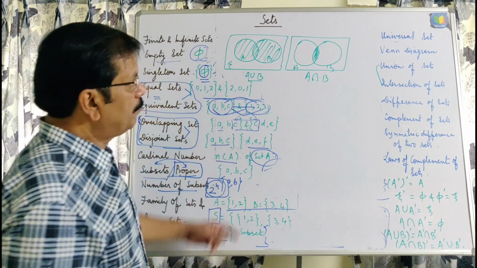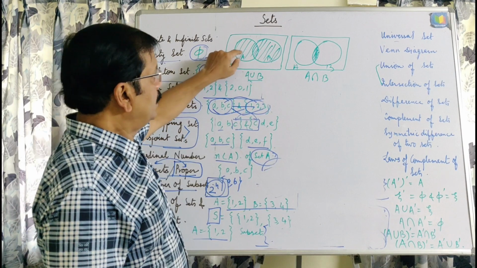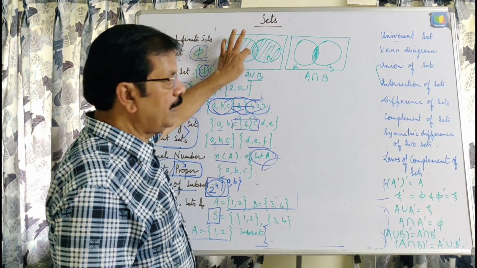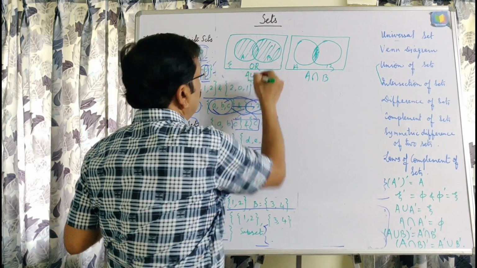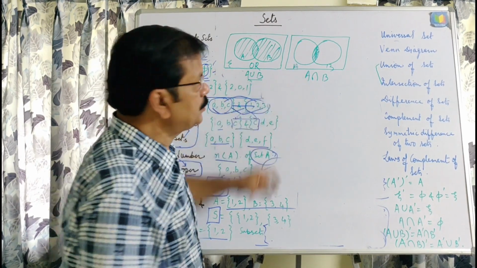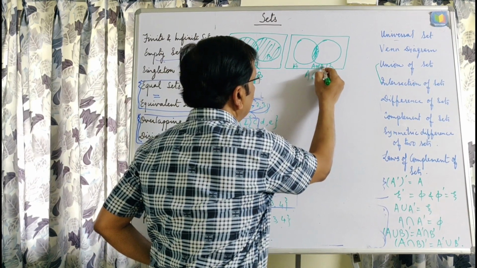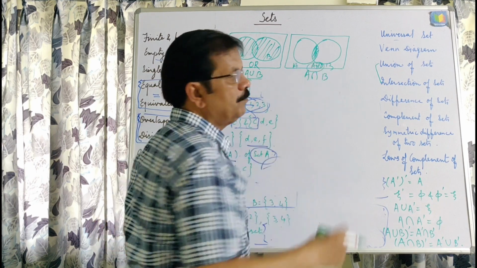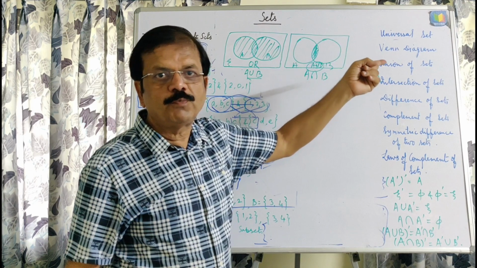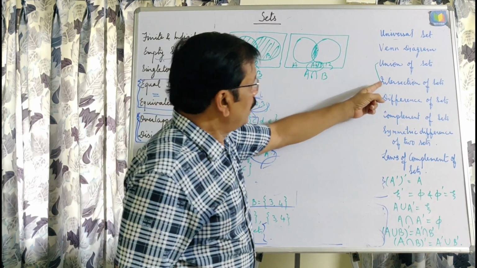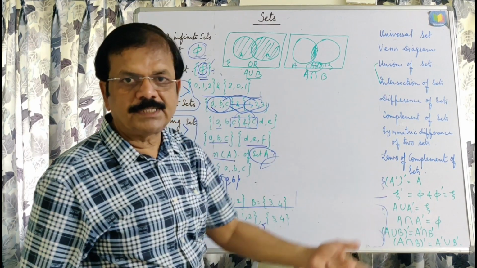By the definition of union of sets, the elements can be in A or in B. We are using the word "or", but for intersection the element should be in A and in B. And if the element is in both, then only we can say that this element is common to both the sets. Now try to understand difference of sets also with the help of this Venn diagram.